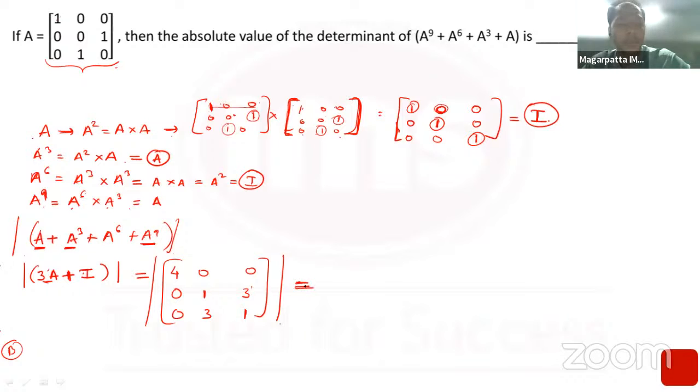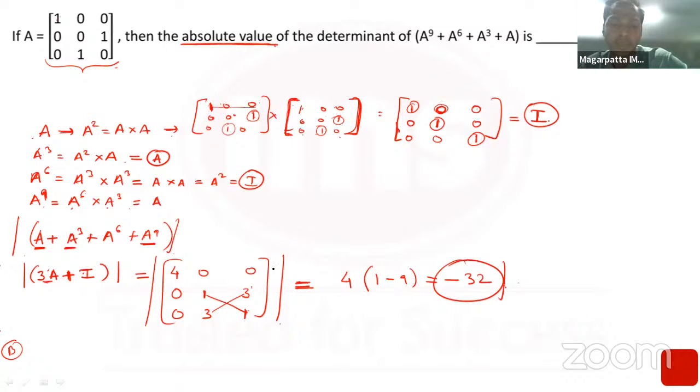and hence the determinant would be what? The determinant would be 4 into 1 into 1 minus 3 into 3. 1 minus 9, that would be minus 32. But the question clearly stated absolute value of, so minus 32 mod of minus 32. So we are looking for the modulus of this, and hence the modulus of this would be nothing but 32, and that would be our answer. Okay.